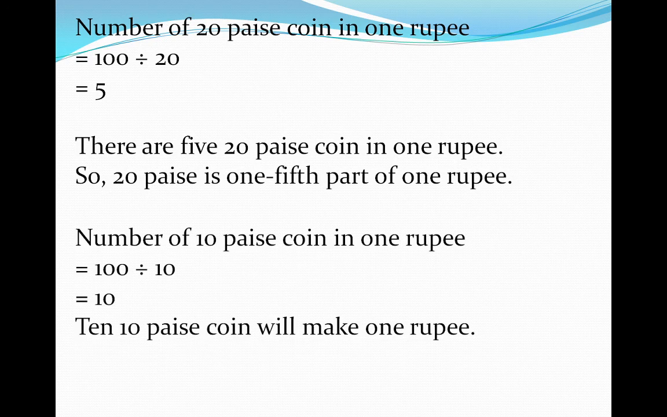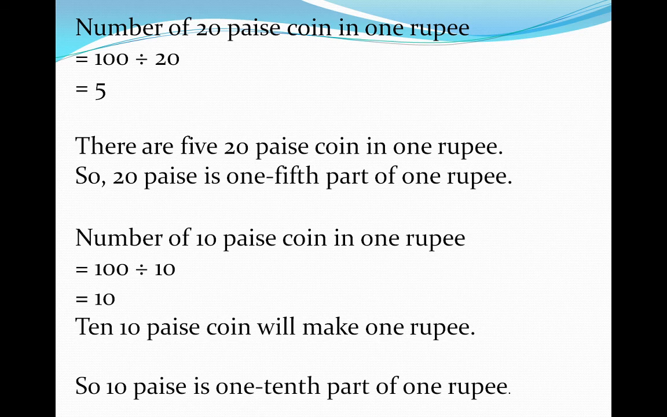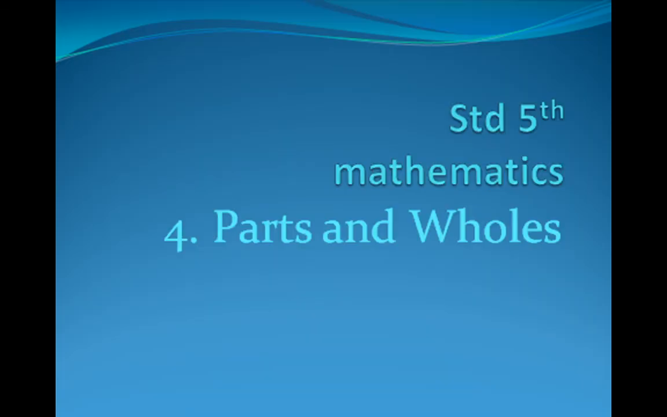Number of 10 paise coins in 1 rupee: 100 divided by 10 is equal to 10. So 10 coins of 10 paise will make 1 rupee. So 10 paise is 1/10 part of 1 rupee. So in this way, with the help of your parents, you can make currency notes with the help of cardboard paper, and you can do this activity.